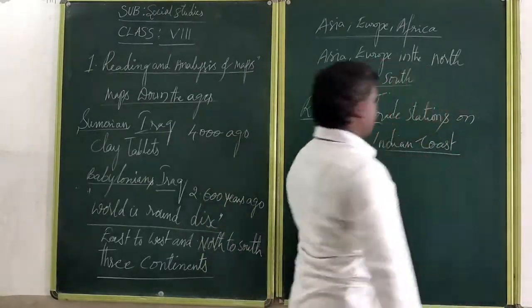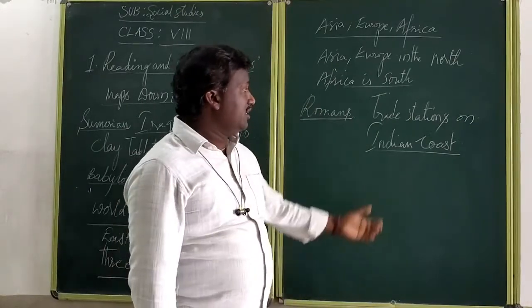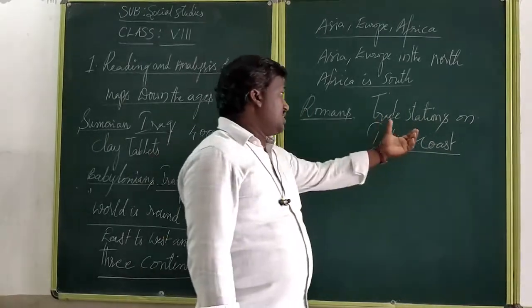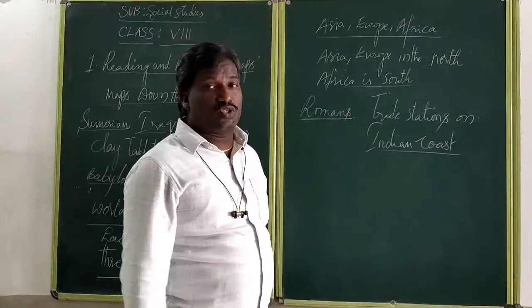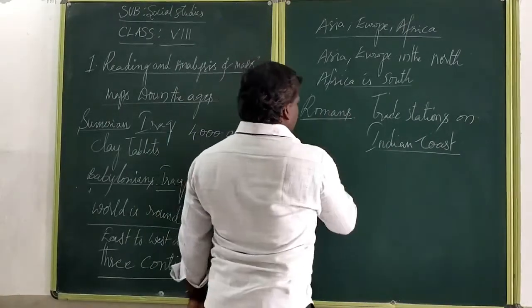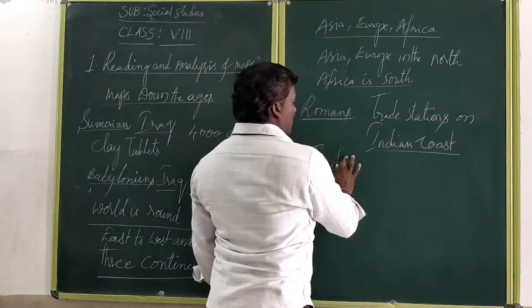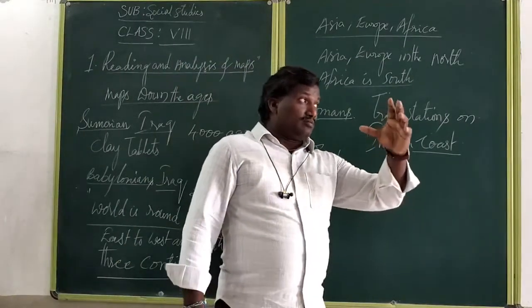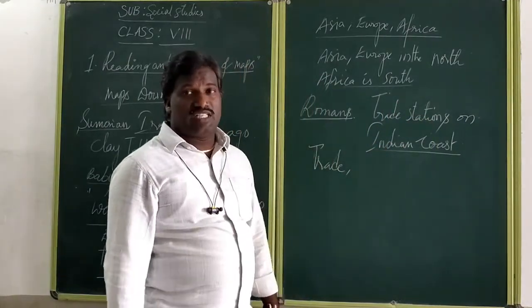Because they came by ship and settled, they sold their items. For that purpose they established trade stations on the Indian coast. Mainly the Romans also concentrated on the importance of trade. After trade, they captured some of the raw materials and took them to their native places.